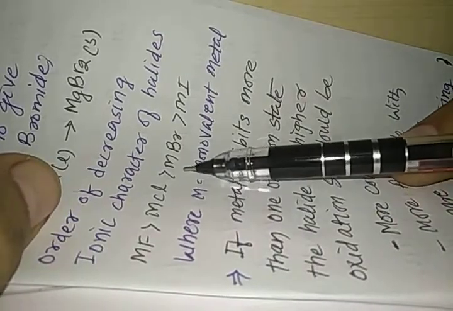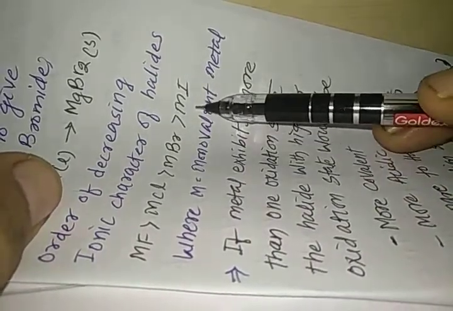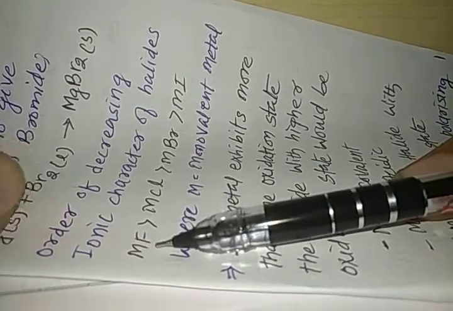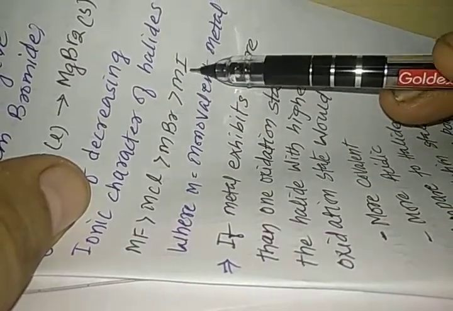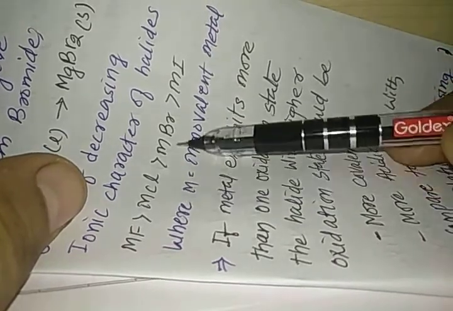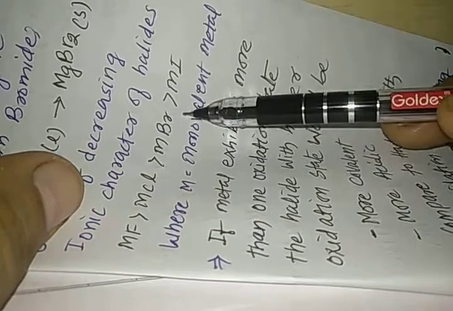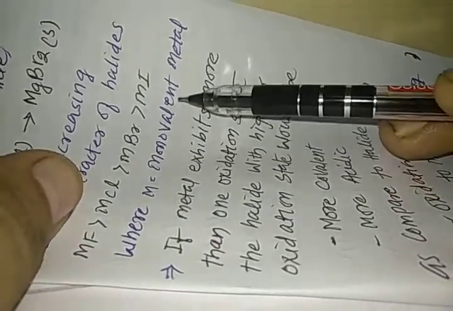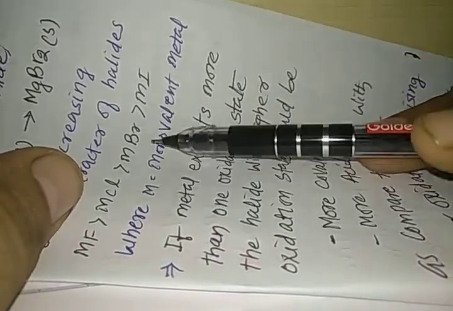Order of decreasing ionic character of halides is MF is greater than MCl is greater than MBr is greater than MI. So the fluorides of metal are the most ionic, whereas the iodides of metal are the least ionic in nature. Going down the group, ionic character decreases but covalent character increases, where M is the monovalent metal. Here we were talking about the monovalent